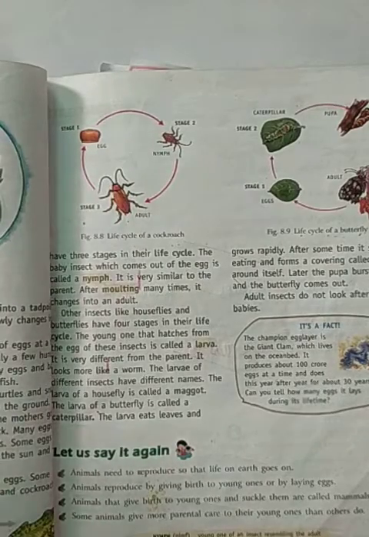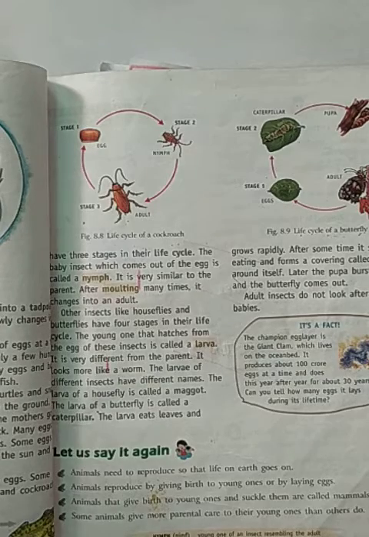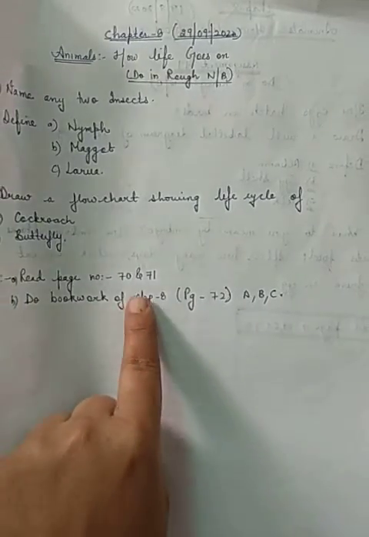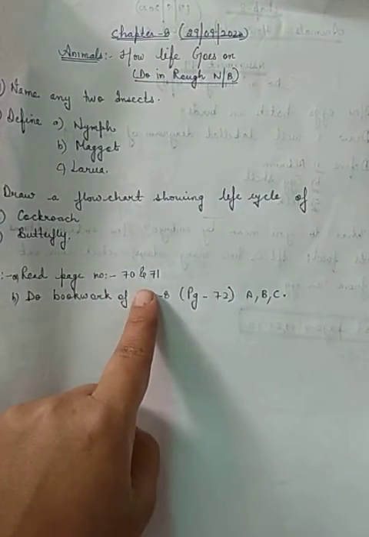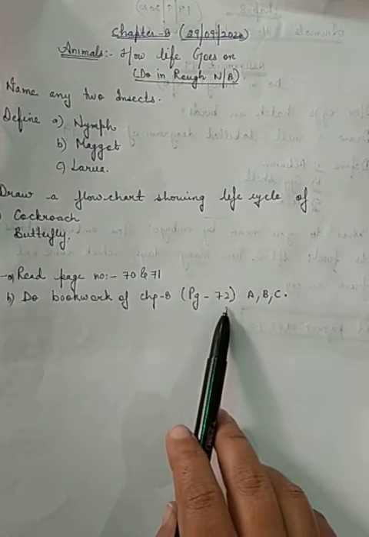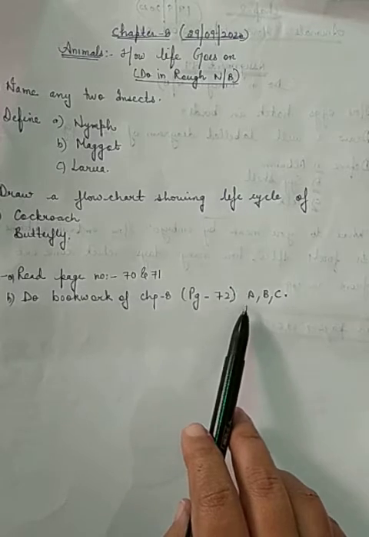Now, on the basis of today's topic, you will do this assignment. This is the assignment which I will upload on the assignment option of your app. You will do this in your rough notebook. Just read page number 70 and 71 and also try to do the book work of this chapter that is given on page number 72, and try to attempt parts A, B and C of this.